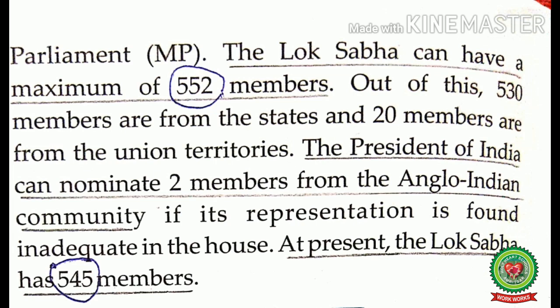And out of these 545 members, 530 members are elected by the states and 13 are elected by the union territories and 2 are nominated by the president. And those 2 which are nominated by the president are the Anglo Indians. For the Lok Sabha elections, the country is divided into 543 constituencies. And these constituencies are counted as seats, and these seats are allotted to different states and the union territories on the basis of their population.